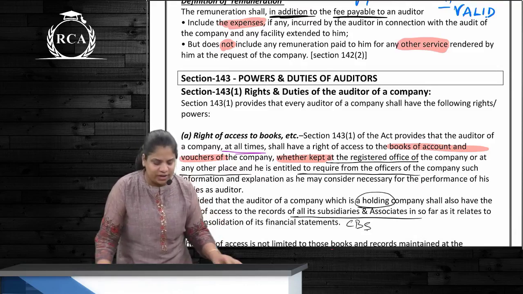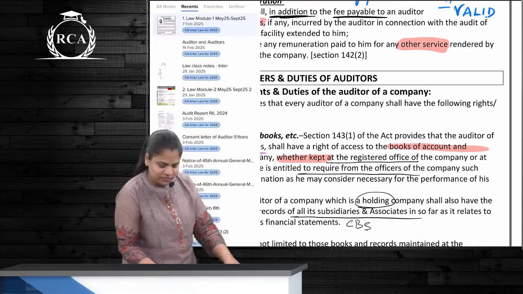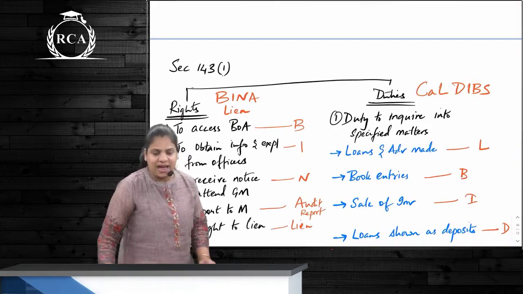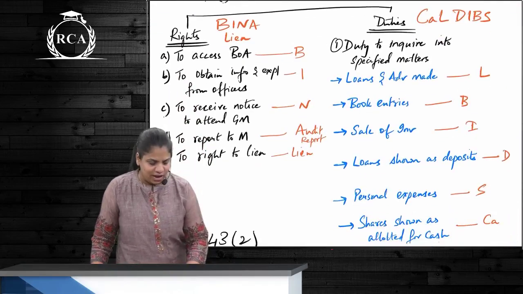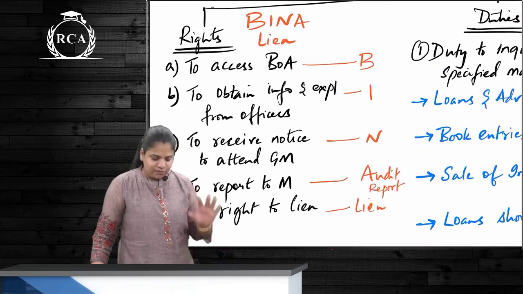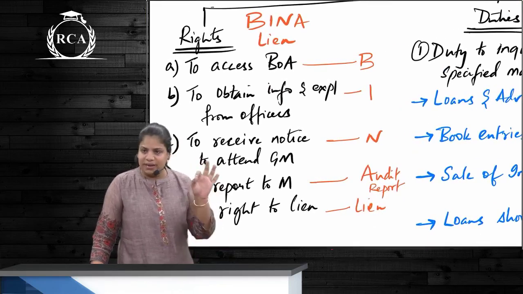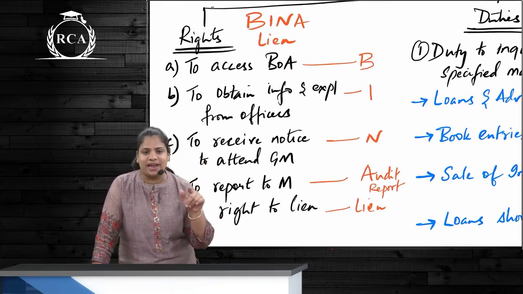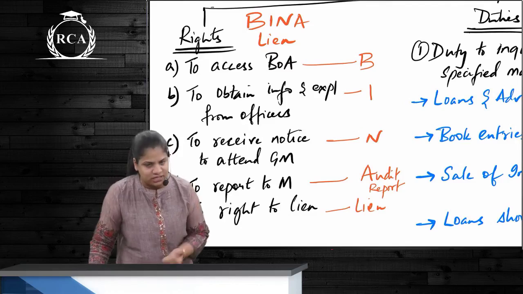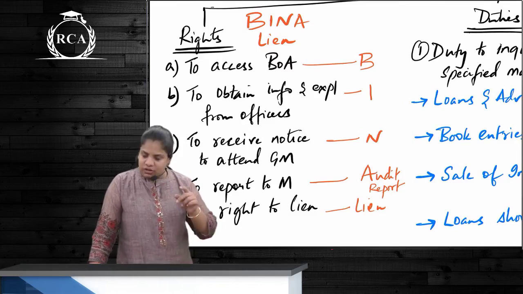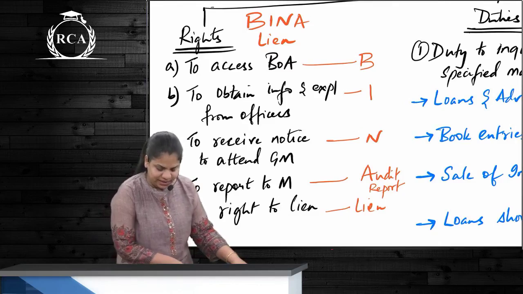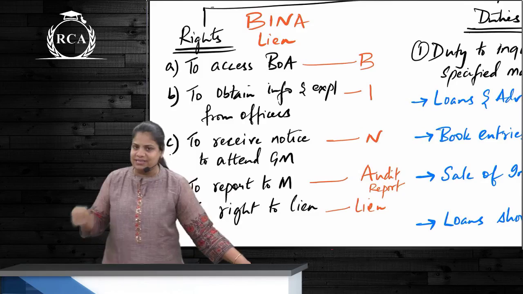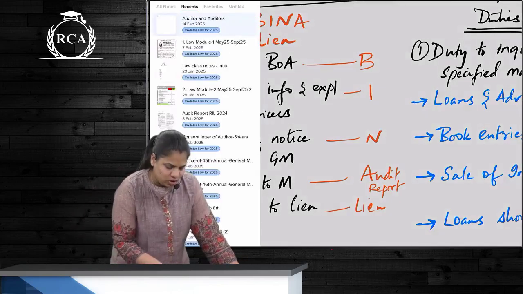Okay. So 143 talks about, first and foremost, 143(1) talks about what? Correct. The rights and duties of the auditor. How many rights does the auditor have? 5 rights. What are the rights? BINAL. First, B is what? Right to access books of accounts. Then I is to obtain information and explanation. Then N is receive notice of the general meeting. And the last one is A. Sorry, A is audit report to members. And L is what? Right of lien.